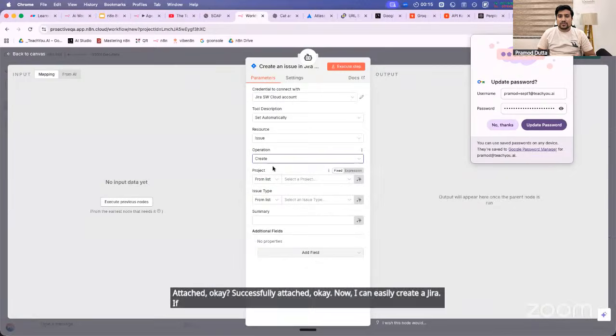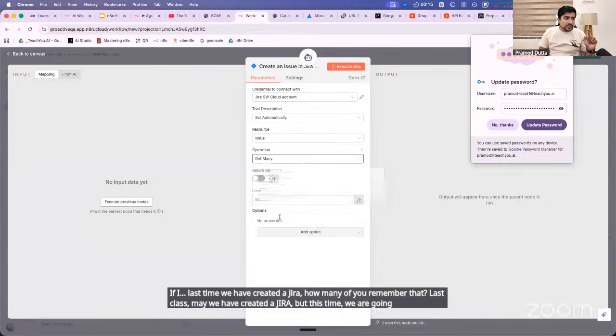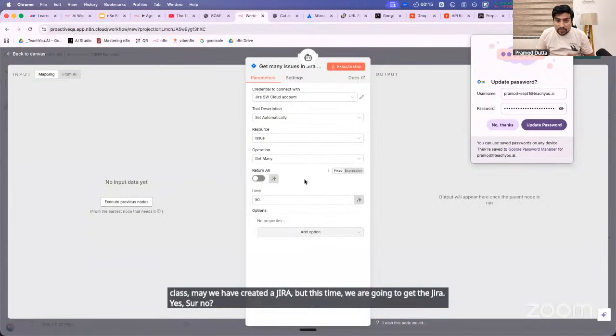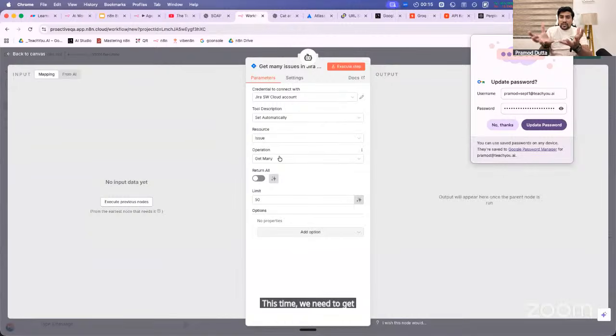Last time we created a Jira, how many of you remember that? Last class we created a Jira, but this time we are going to get the Jira. Yes or no? This time we need to get the Jira. Yes or no? We need to get all the Jiras, whichever Jira is there.